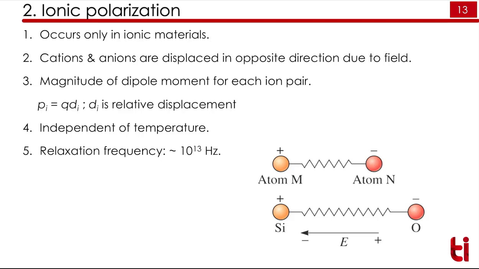The ionic polarization is shown in this figure. We have atom A that has a plus charge, and atom B that has a minus charge. If we can separate the distance between these two, for example as shown for silica, SiO, then we can have a polarization. This polarization is independent of temperature and the relaxation frequency is 10 to the power 13 Hz.